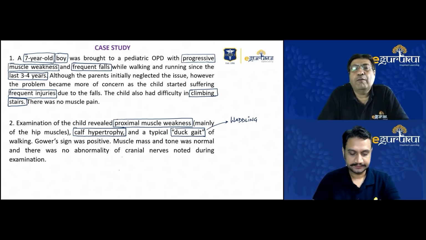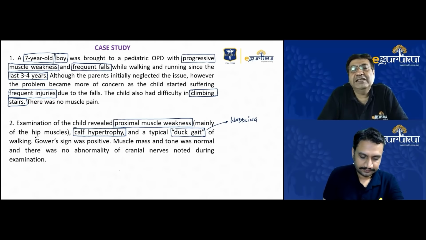So the child had obvious difficulty in standing, and he had to climb up gradually by first using the floor, then using his legs, and he gradually climbed up, which showed a positive Gowers sign. Dr. Sushil will explain this much better.